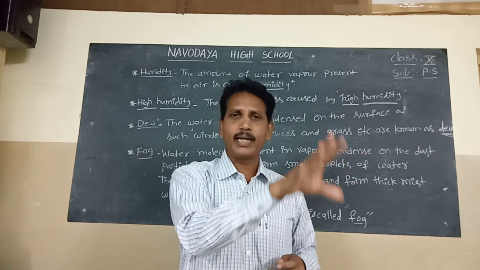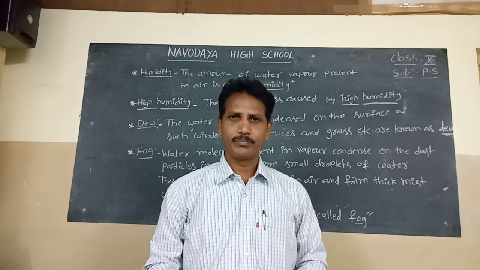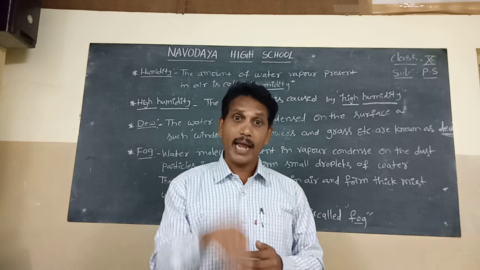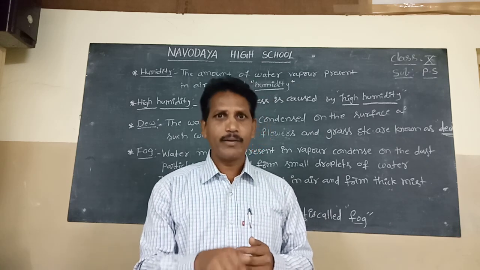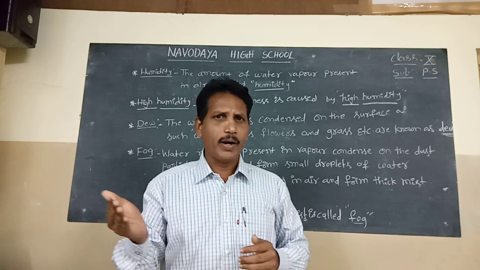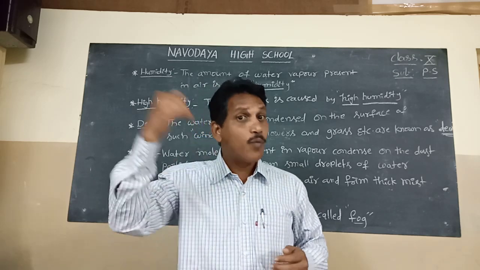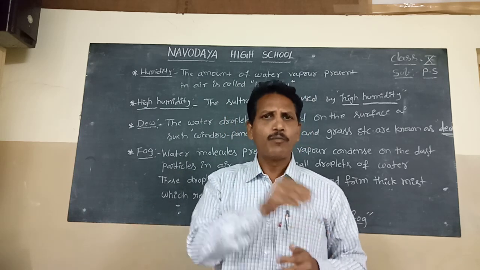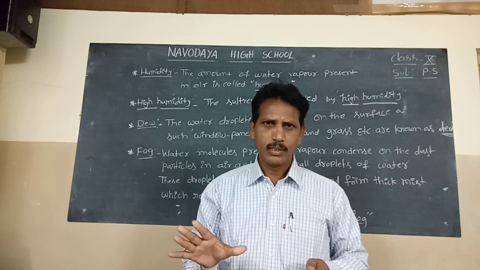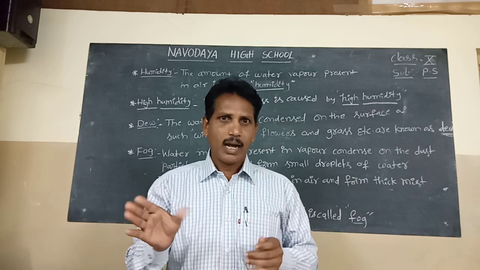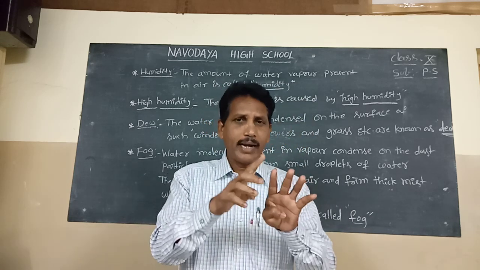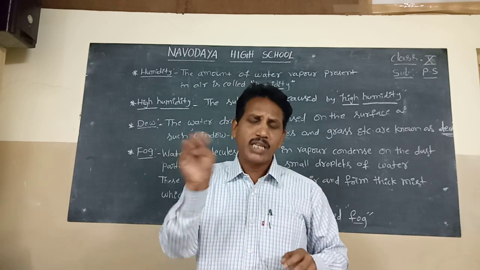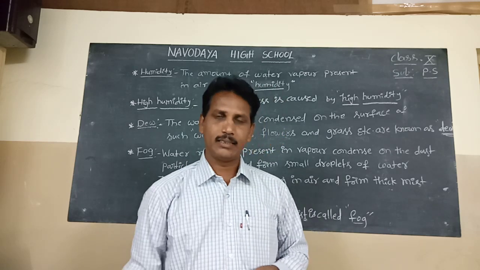This is because during winter nights, the temperature of water vapor falls down. These window panes and flowers, grass, etc. become still colder in the winter nights.